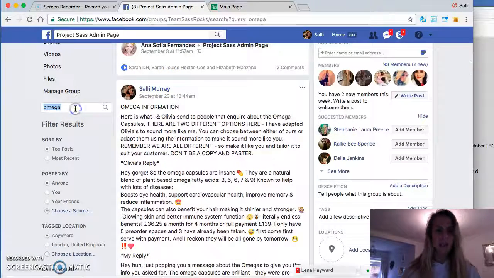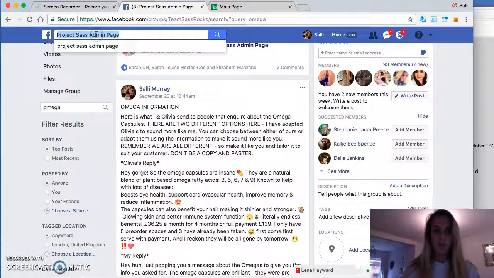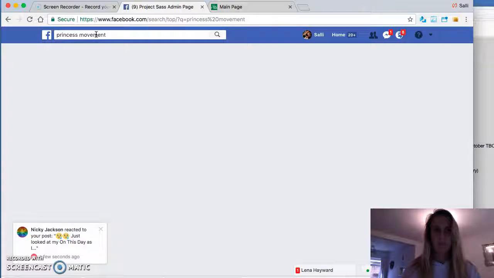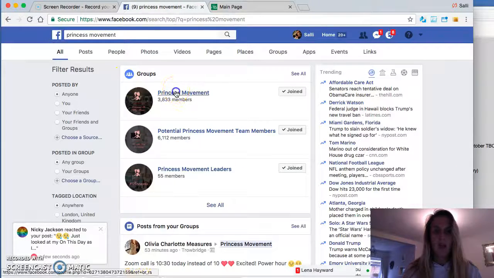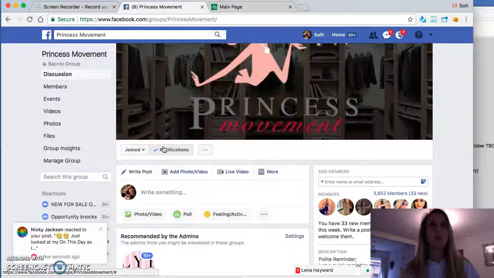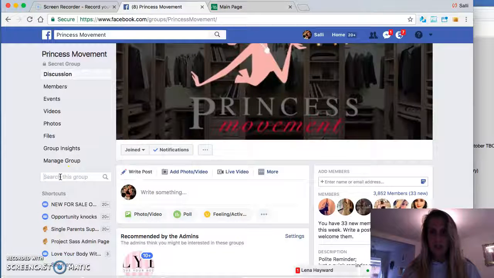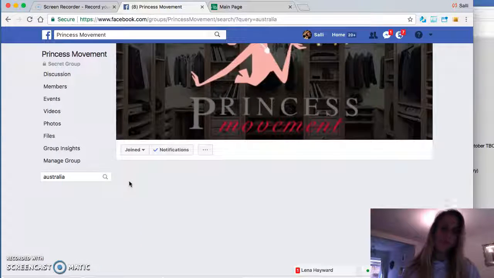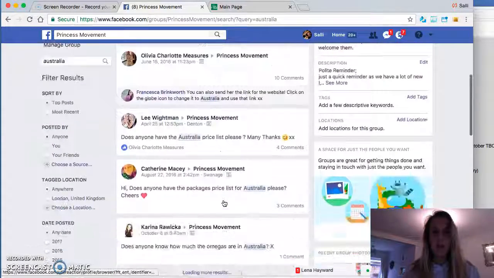So you've got Omegas, and then if you go to the Princess Movement, you can do exactly the same, and often you will get something like, so for example, I often get a question, something like, does anyone know the Australia sign-up fee? It's a slightly more obscure question. You probably won't find the answer in Project SAS, but Princess Movement has nearly 4,000 members. So you can imagine amongst those people, more people will have asked the question. So you can tap in Australia, and it will show all the different people that have asked this question.